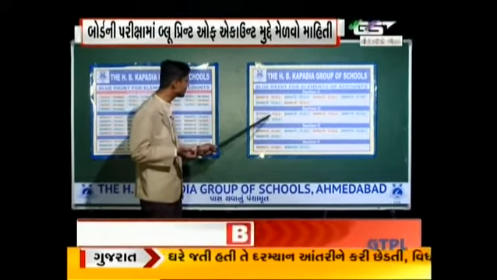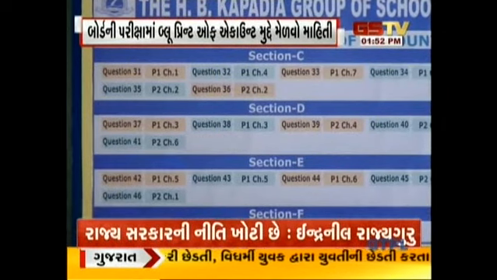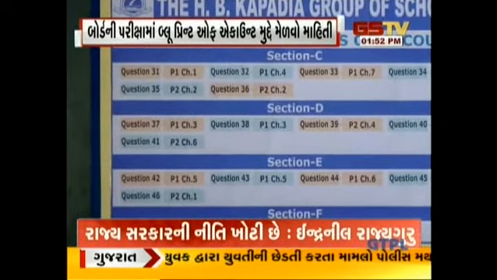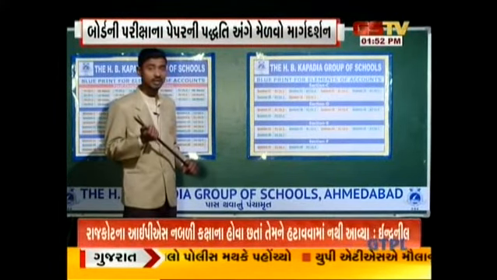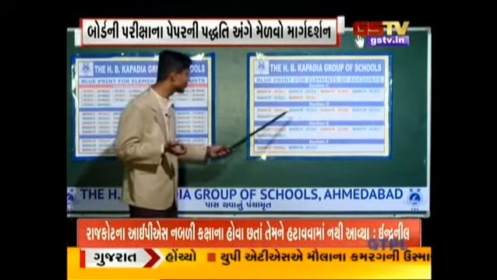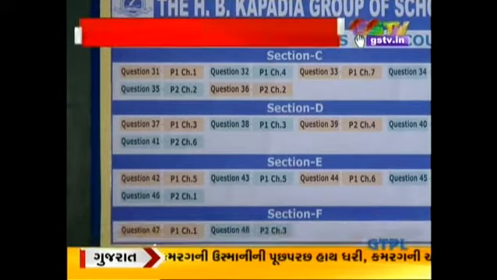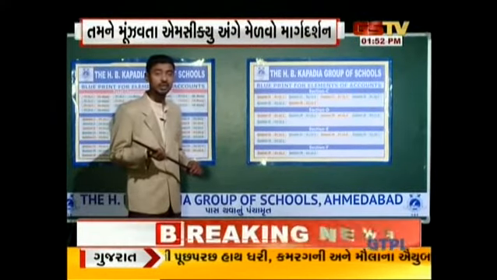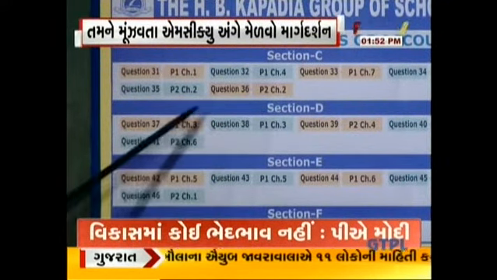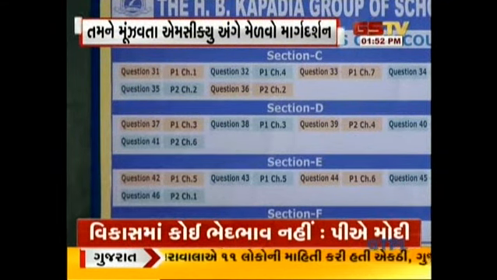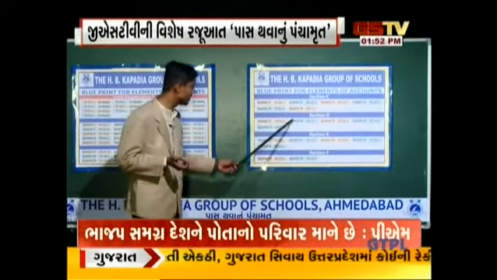From part 1 chapter number 3, 2 questions will be asked. Yes, I am talking about valuation of goodwill. I can say that even the weakest student has the strength to get 8 out of 8 marks in this chapter, because this is the easiest chapter of accounts. So part 1 chapter 3, valuation of goodwill, is having 2 sums of 4 marks each this year. Okay. If you prepare this chapter carefully, you will have 8 marks in section D.